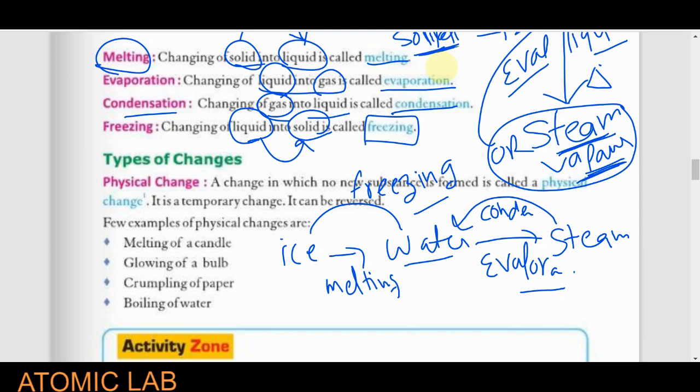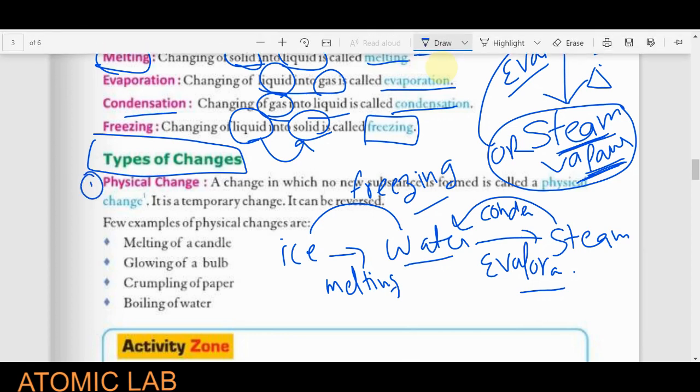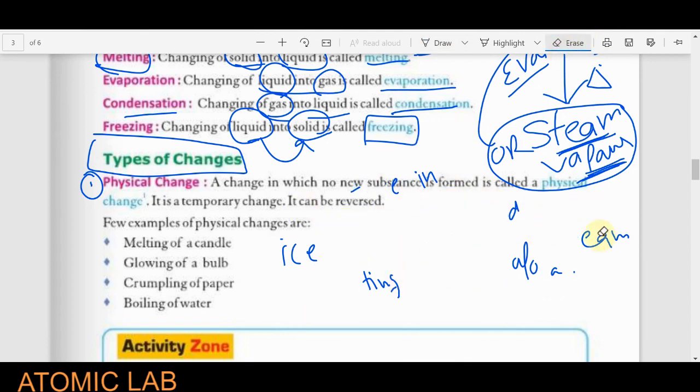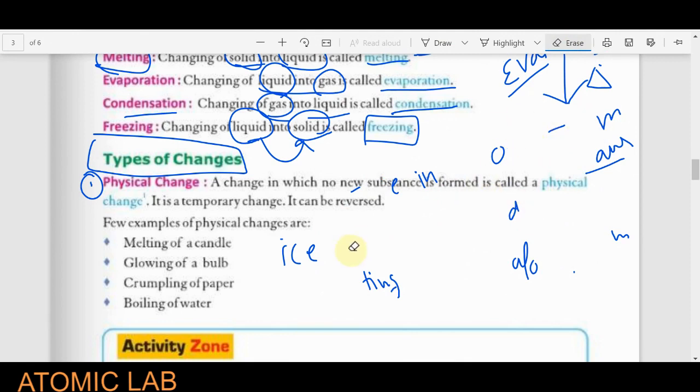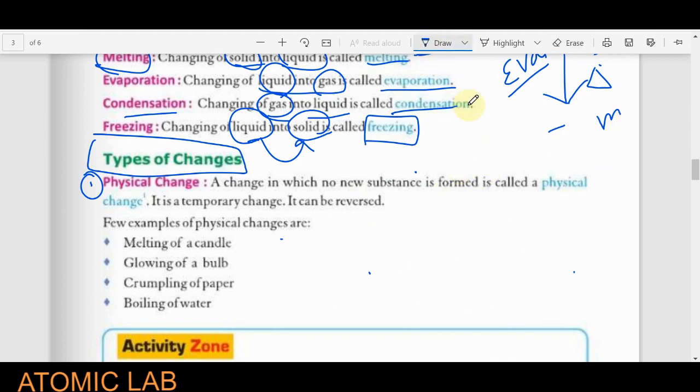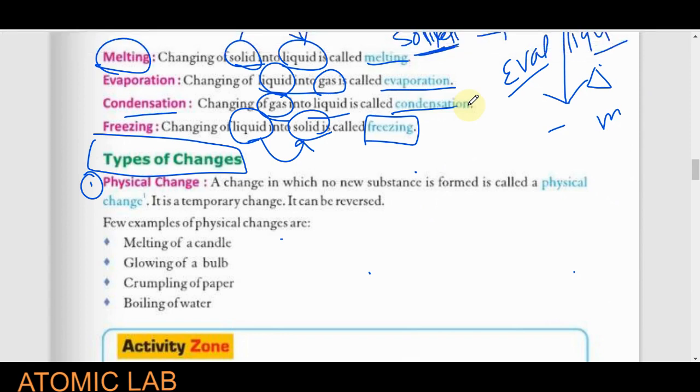Now, students, we will discuss the types of changes. We generally classify change into two groups. One is the physical change and the second is the chemical change. You have to remember, when we talk about a physical change, a new substance will not be formed. You have to remember, when something is changing its property, that is known as change. But if no new substance is formed, then we call it a physical change.